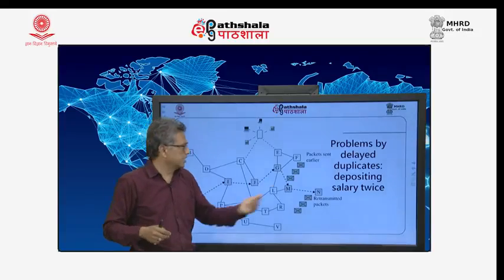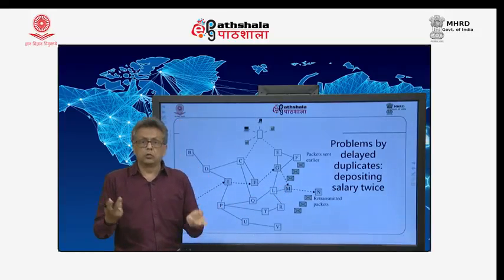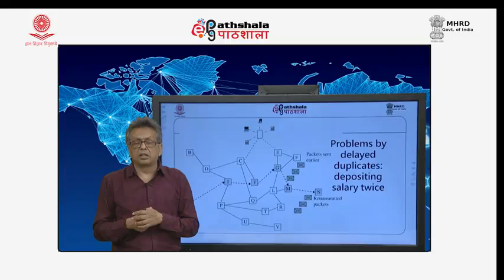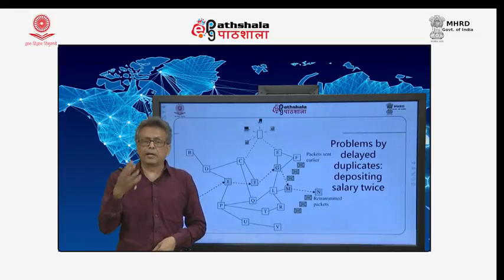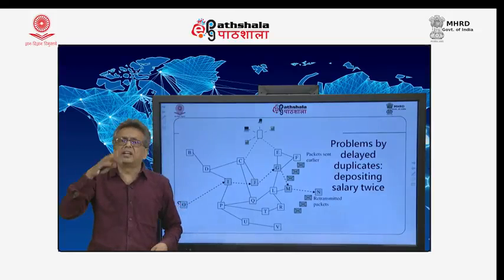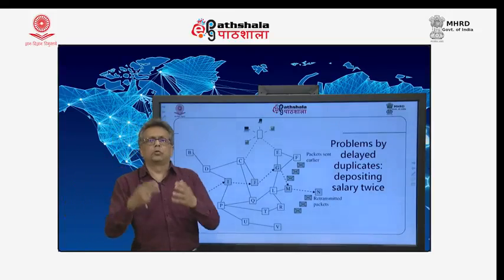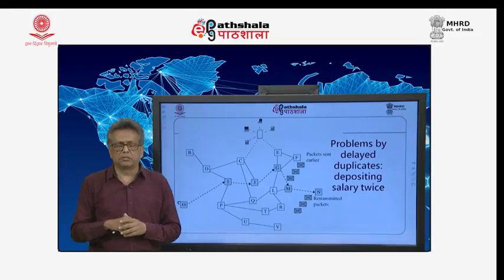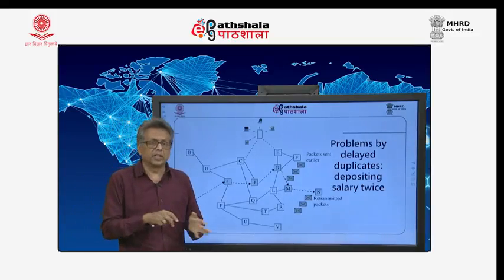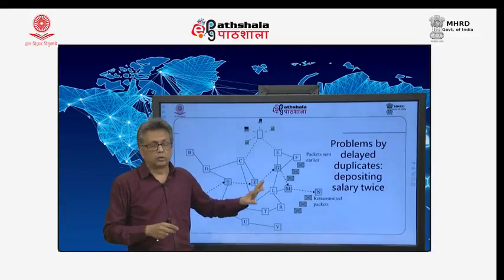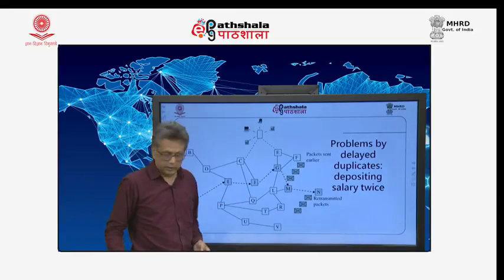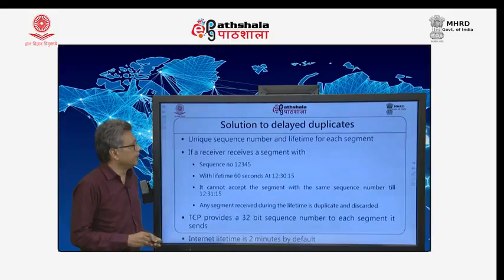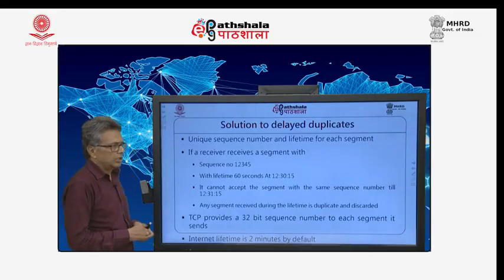How do I know, as the receiver, whether those 2 different requests are actually duplicate or genuine? It is quite possible that I transfer 20,000 and then do it again, because I realize that he needs 40,000 and not 20,000. It may be a genuine case, may not be. How to differentiate? So, this delayed duplicate can be a serious problem, and we will have to handle it. How does TCP do that? What is the solution?